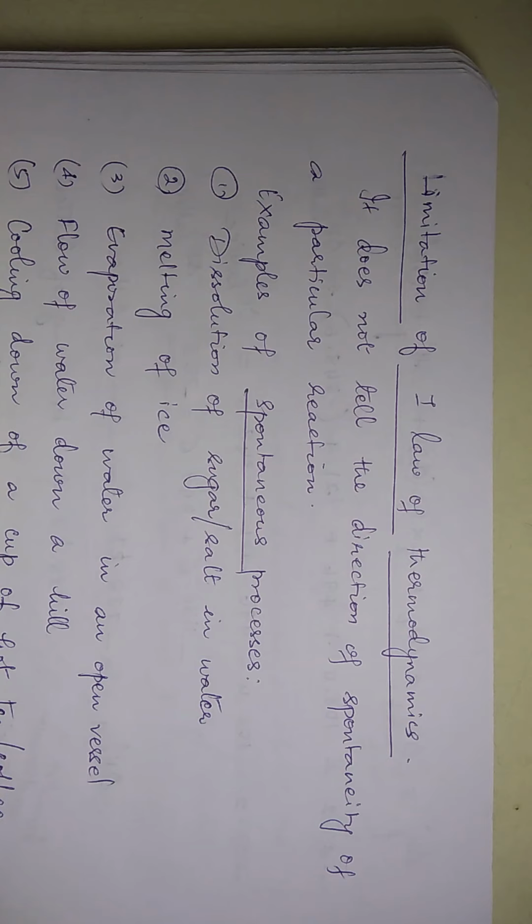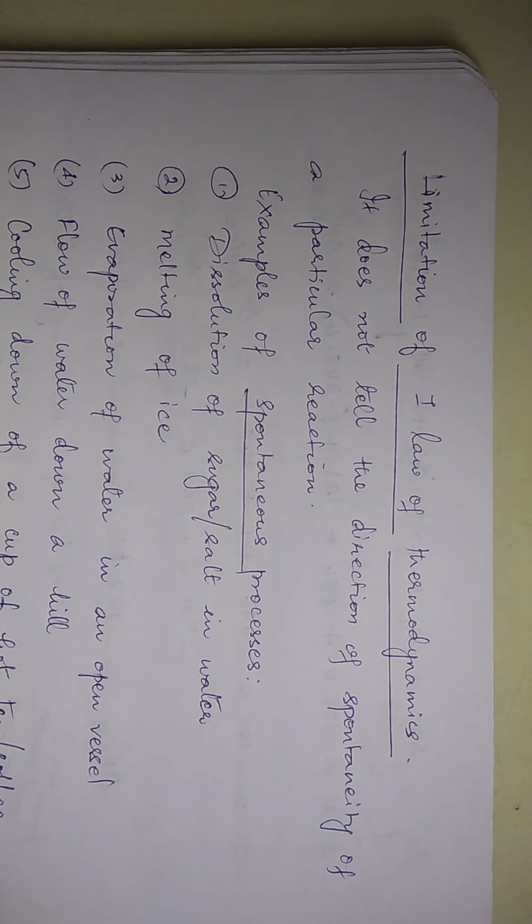Now let us see some examples of spontaneous processes. Dissolution of sugar in water. You put sugar in water or salt in water, it automatically dissolves after a few minutes. Then you keep ice at room temperature on the table, it will melt. You and me cannot stop it from melting, right? Then evaporation of water in an open vessel. You keep some water in a cup, leave it outside throughout the night. The next morning you will find nothing or very little water in it.